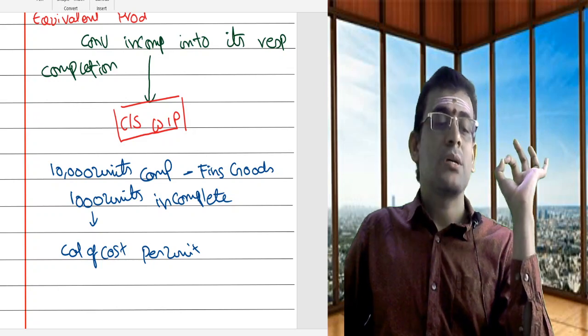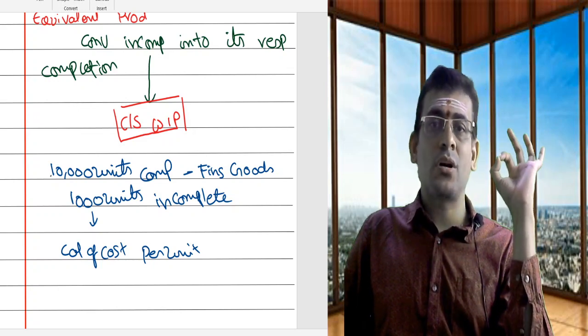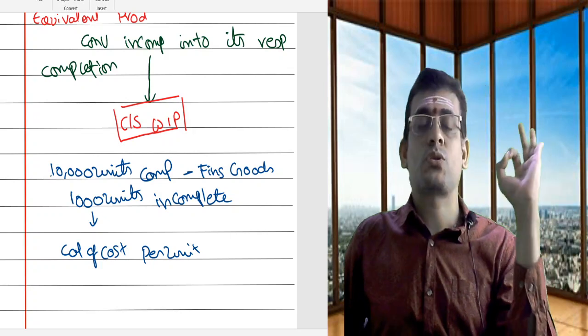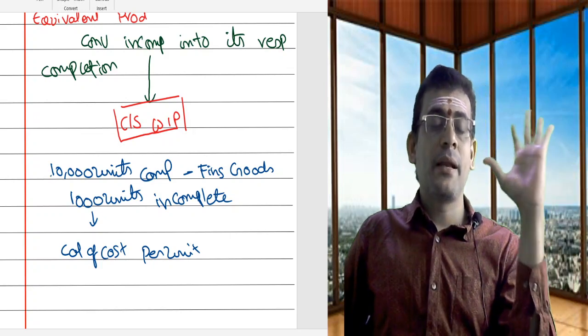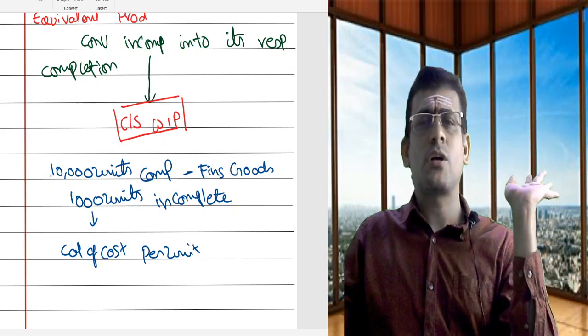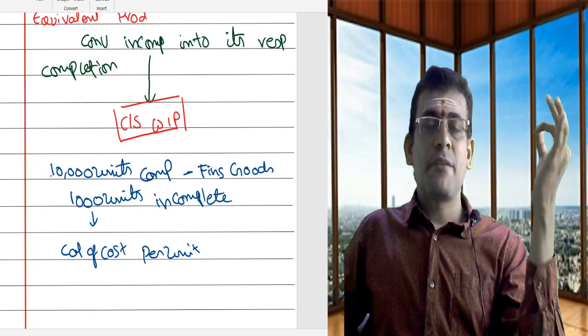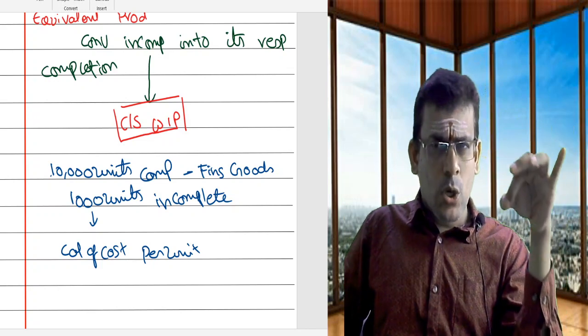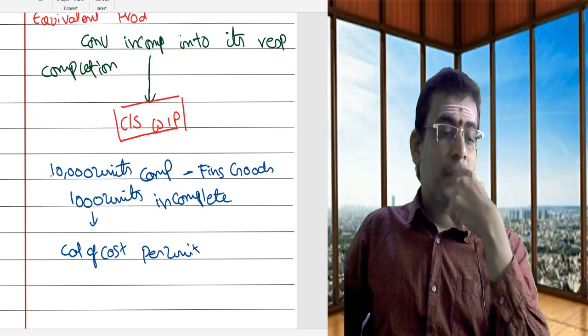Say suppose, let me take an example. I need to find out the total cost of production or total cost per unit. If I want to calculate total cost per unit, how do I calculate?